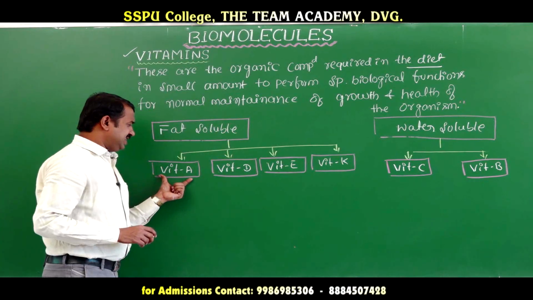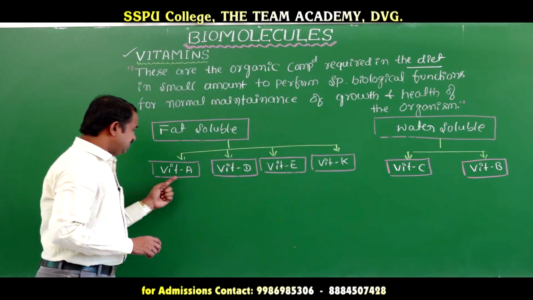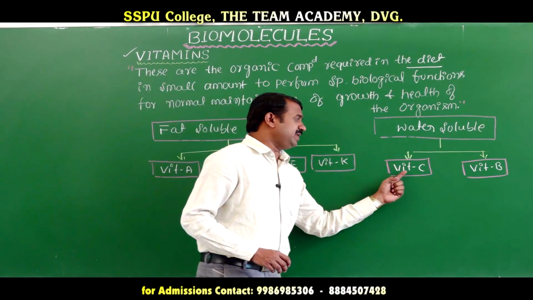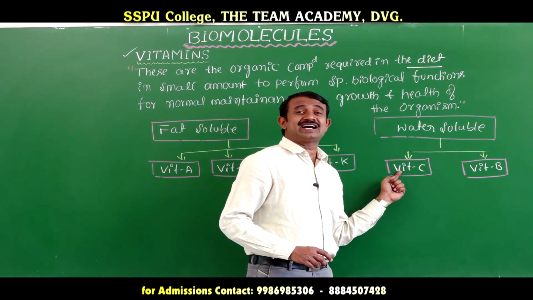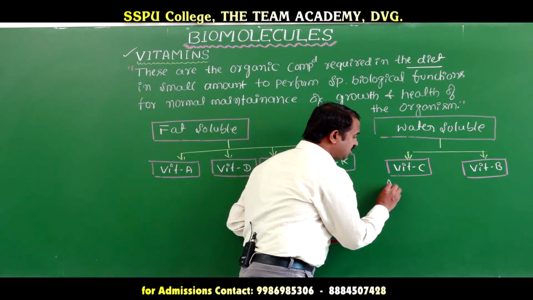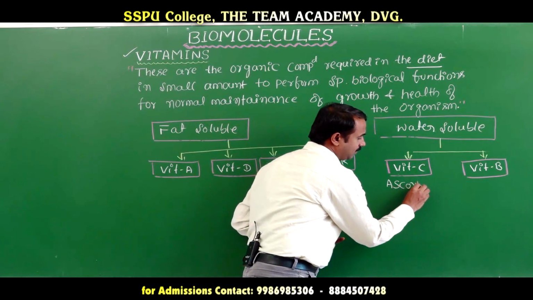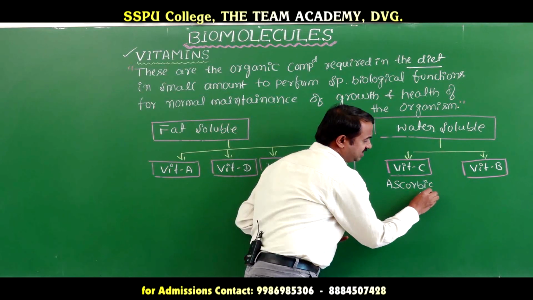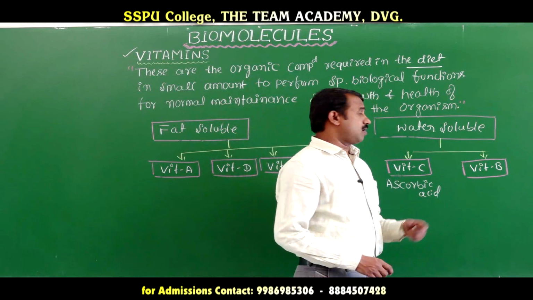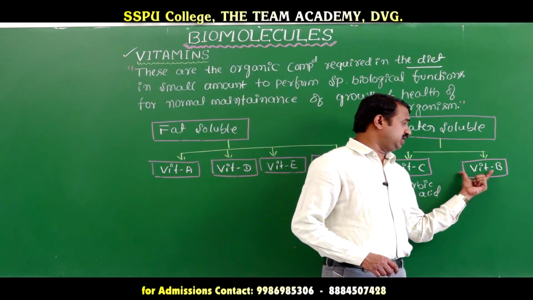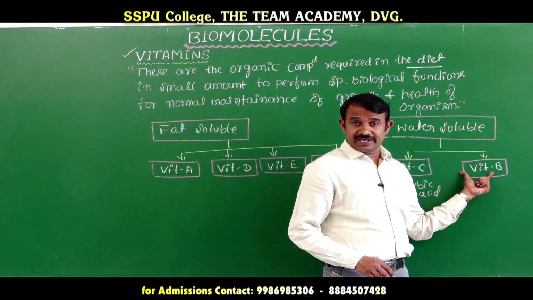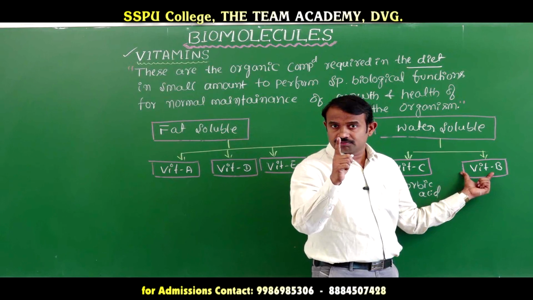Fat soluble vitamins are A, D, E, K. Vitamin C is also called ascorbic acid. Vitamin B complex and vitamin C, all these vitamins are excreted in urine and not stored in the body, except vitamin B12.